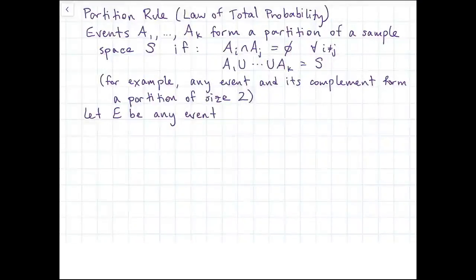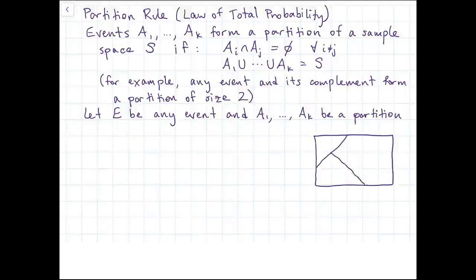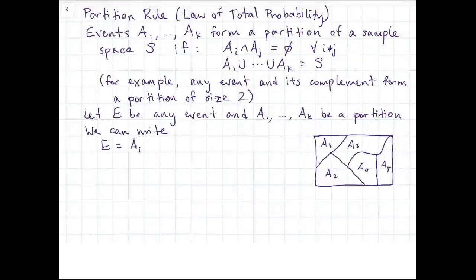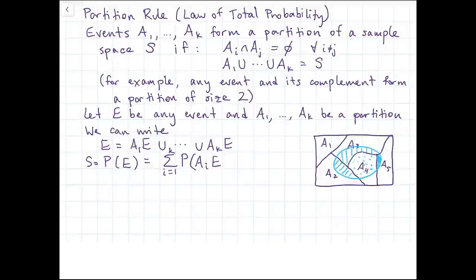So let's now think about any event E on a sample space and a partition of that same sample space, A1 through AK. And here's a picture. Let's pick a sample space here and a partition of size 5, just a bunch of random puzzle pieces that kind of fit together. We can always write any event E as the union of several pieces, each of which are intersecting those parts of the partition. So we're kind of carving up the event E along the lines of that partition. And then if we want to calculate the probability of E, we can use the fact that these pieces are now mutually exclusive.